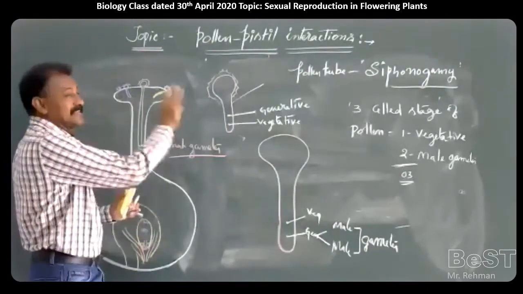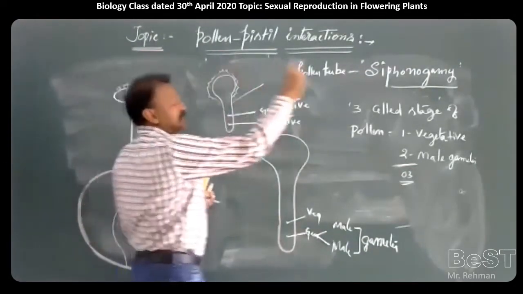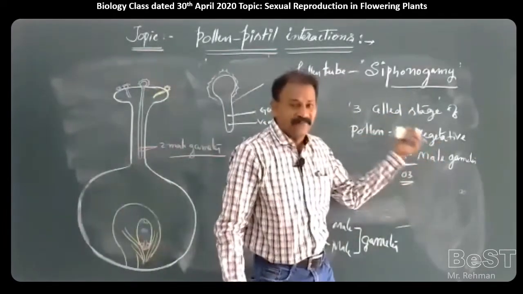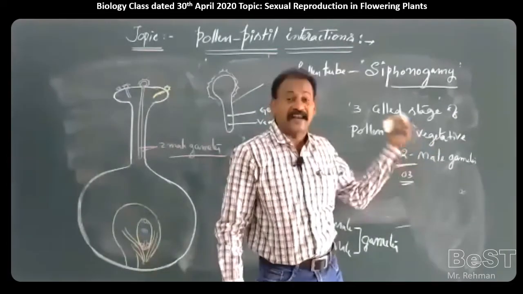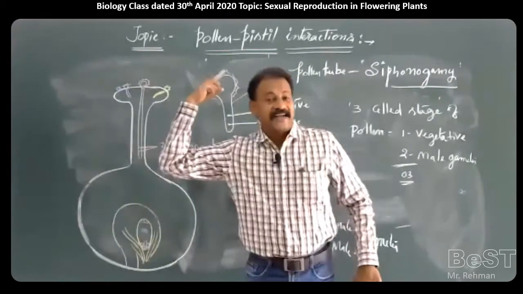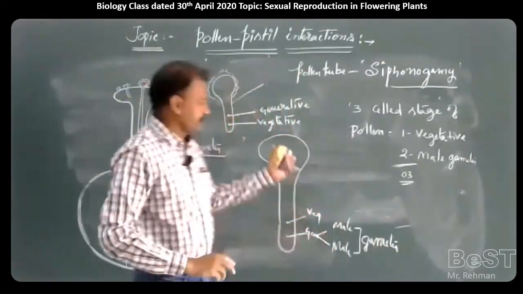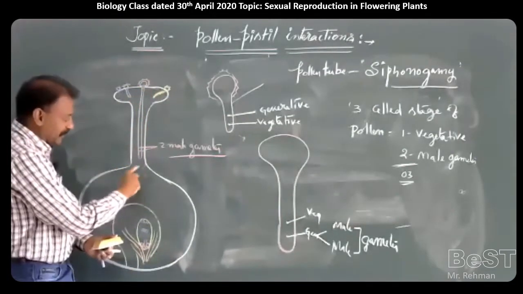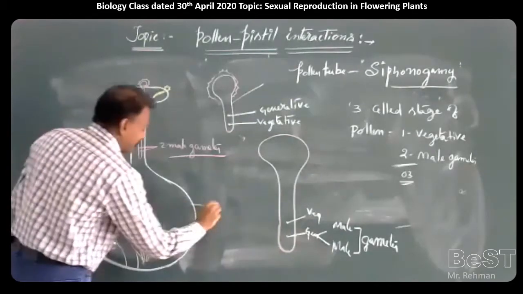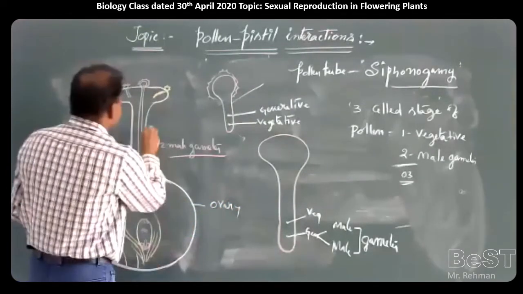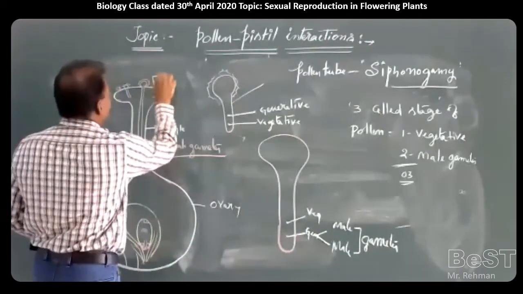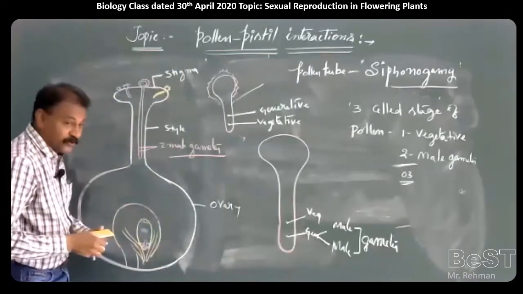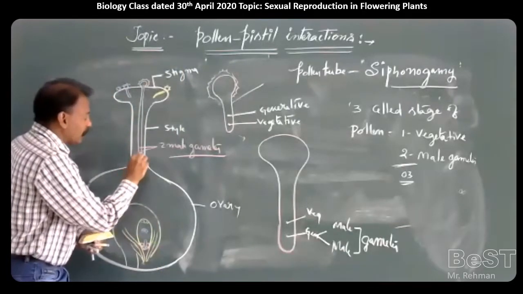What is meant by the three-celled condition here? It is one vegetative cell and two male gametes, which are already developed in the anther, and they land on the stigma. Now, the pollen tube is growing towards the ovary, passing from stigma through the style to the ovary.